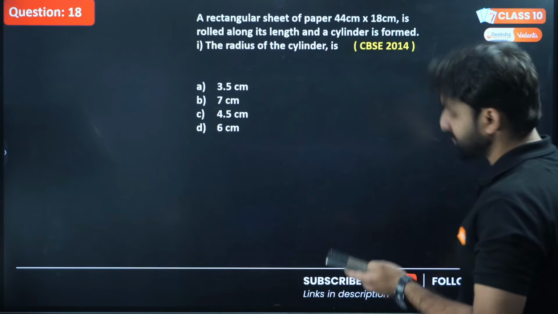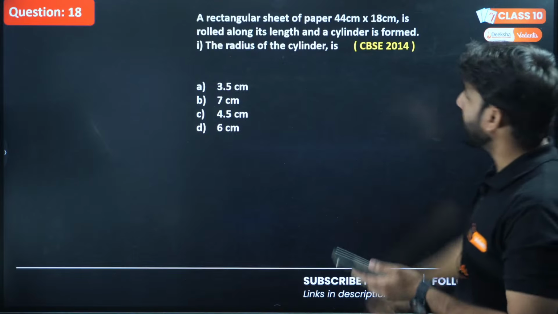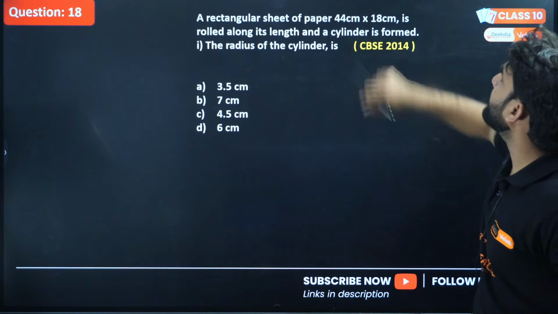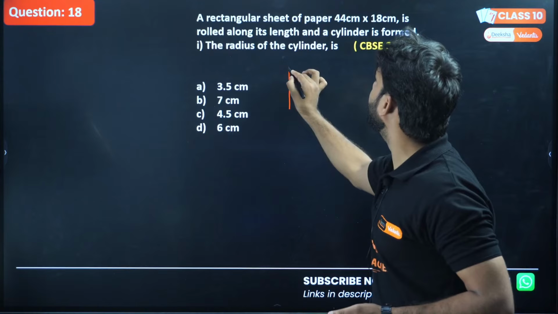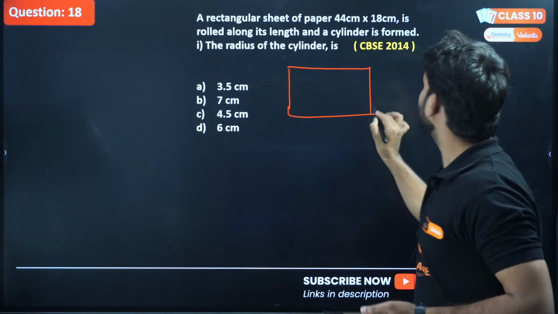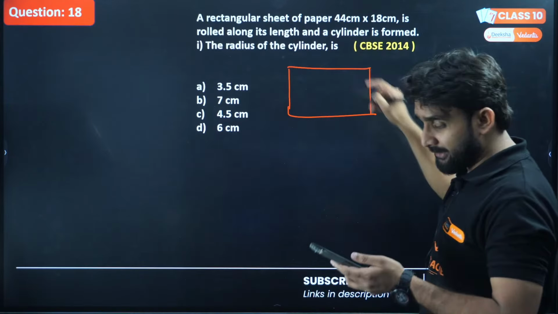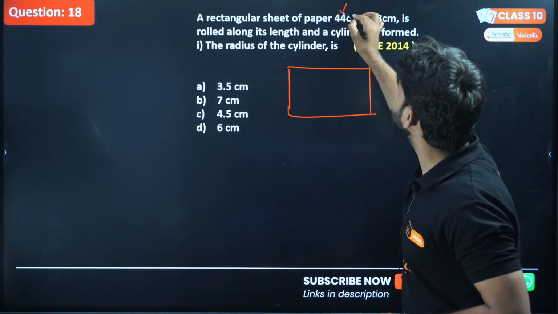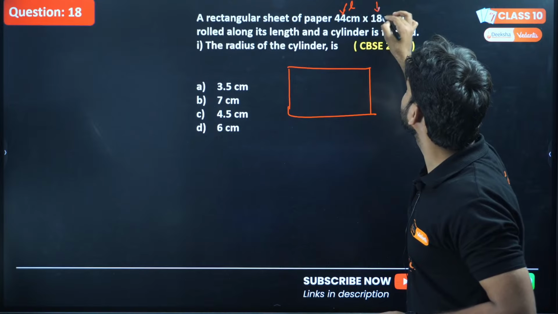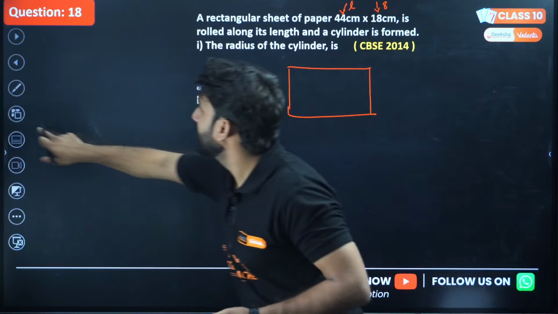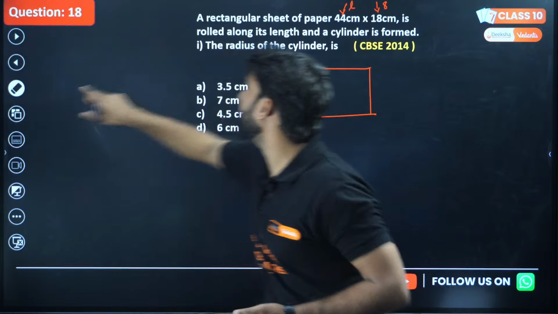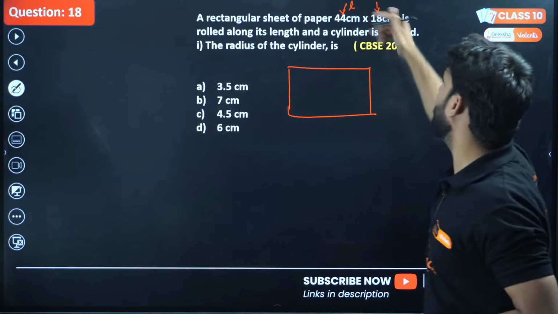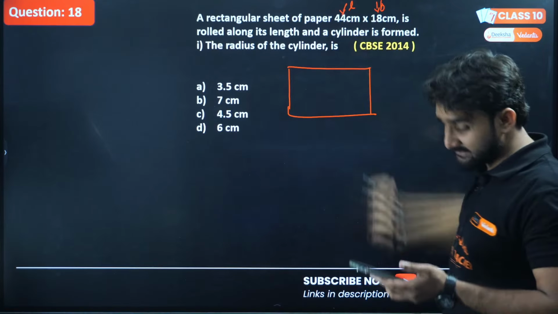Okay, now question number 18. A rectangular sheet of paper 44 centimeter by 18 centimeter. Can you guys answer this question? So basically this is length and this is breadth. Generally the dimension of a rectangular sheet is given in this form, L cross B. So this is length and this is B, right?